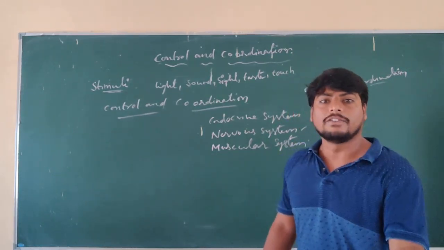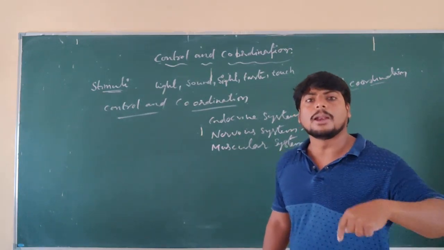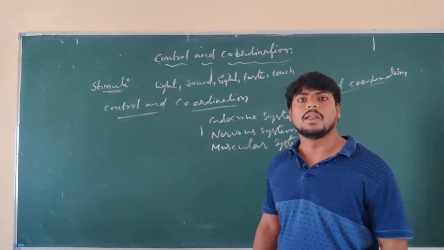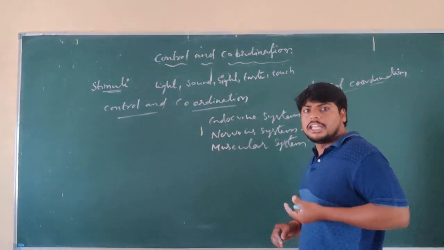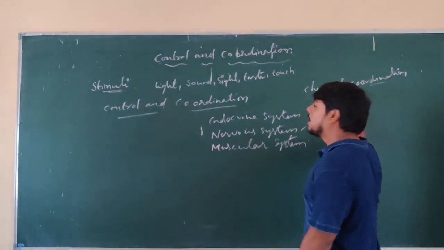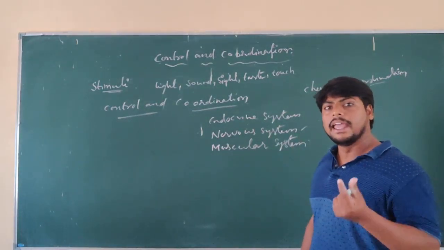Internal factors and external factors play a key role in plants in giving the response to the stimuli. So the coordination in plants is due to chemical coordination, which plays a key role.